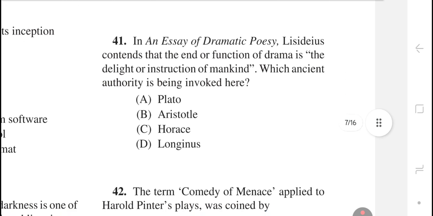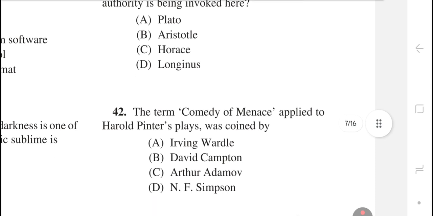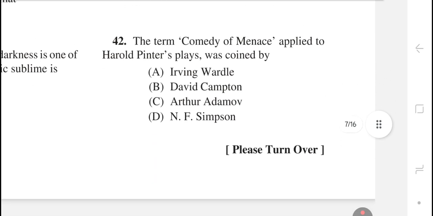Question number 41. In An Essay of Dramatic Poesy, Lisideius contends that the end or function of drama is the delight or instruction of mankind. Which ancient authority is being invoked here? The right answer is option C, Horace. Question number 42. The term comedy of menace applied to Harold Pinter's plays was coined by... The right answer is option number A, Irving Wardle.